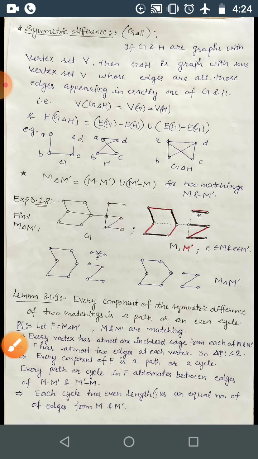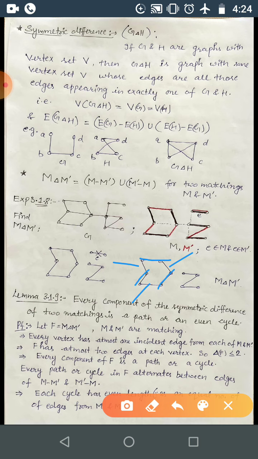Obviously it will be an even cycle because all the edges present on this cycle come alternately from edges of M and M dash. This one has edges from M dash, the next one from M, this is from M dash, and this is from M. So obviously the edges of F alternate between the edges of M and M dash. That's why the total number of edges will be the same from M and M dash. Correct?